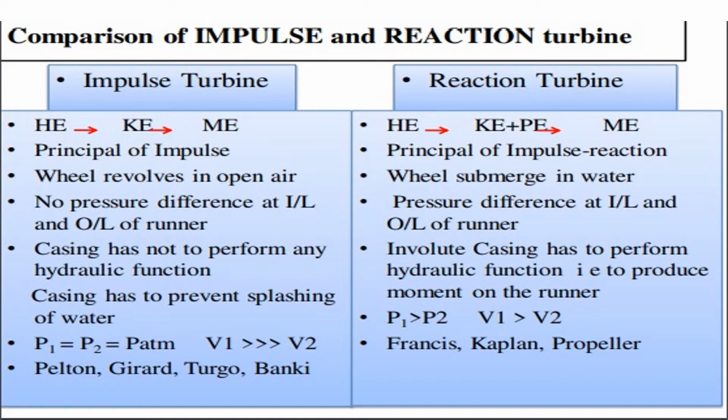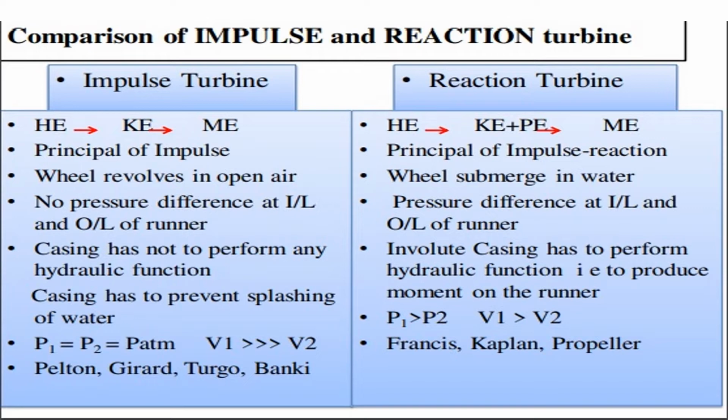In an impulse turbine, the inlet pressure, denoted by P1, and the outlet pressure, denoted by P2, are the same, and it is the atmospheric pressure. V1 is the absolute velocity at the inlet and V2 is the absolute velocity at the outlet. The inlet velocity V1 is much greater than V2 in an impulse turbine. Very good examples of impulse turbines are the Pelton wheel, Turgo, Banki, etc.